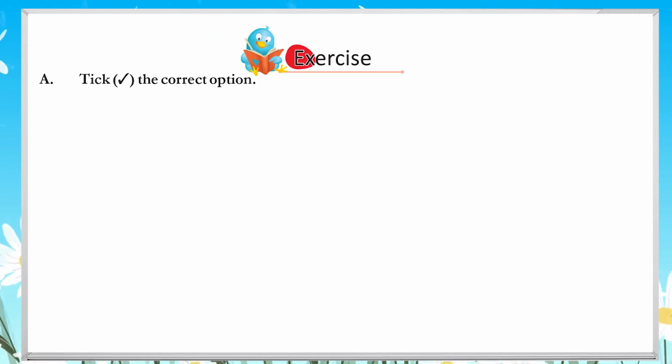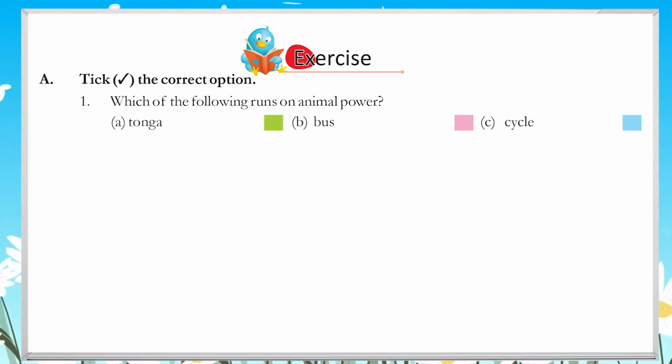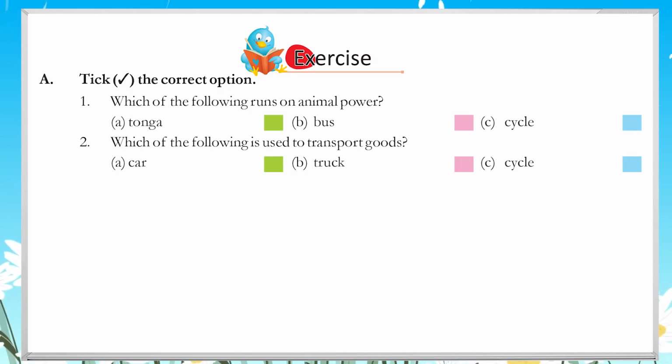Exercise. A. Tick the correct option. 1. Which of the following runs on animal power? A. Tonga. B. Bus. C. Cycle. 2. Which of the following is used to transport goods? A. Car. B. Truck. C. Cycle.